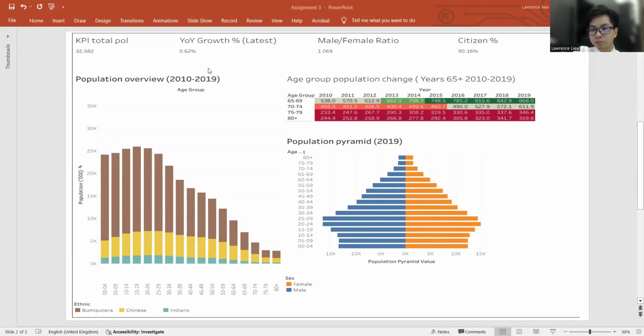This indicates that Malaysia's growth rate is slowing down after earlier periods of faster expansion, for example in 2011 and 2013. A slower rate suggests the country is moving toward population maturity, where birth declines and aging increases. There are about 1.069 males for every one female in Malaysia.